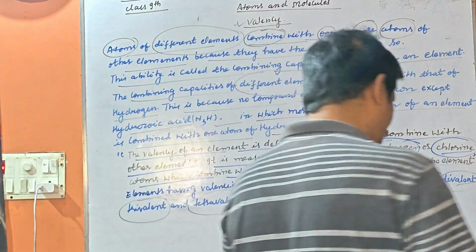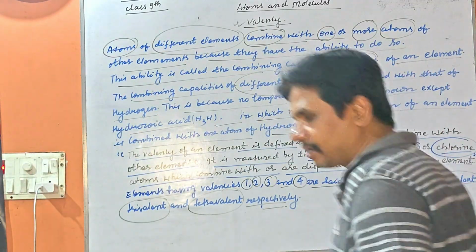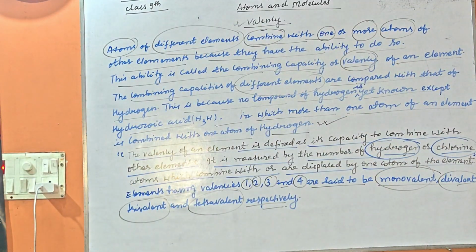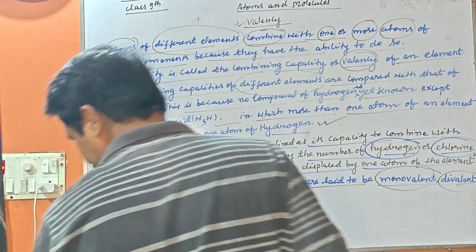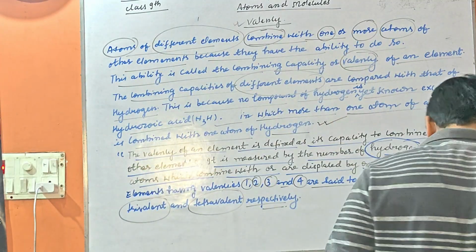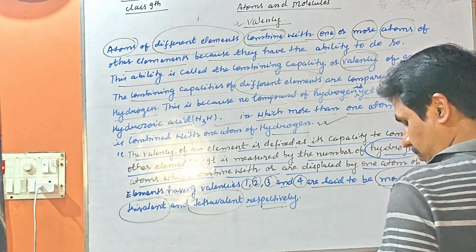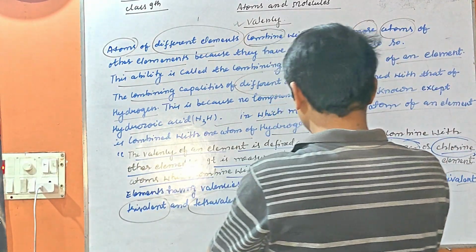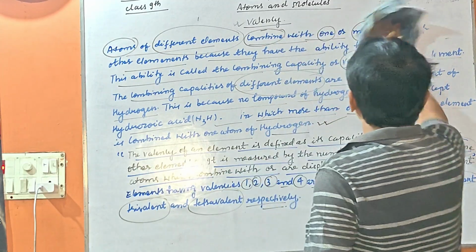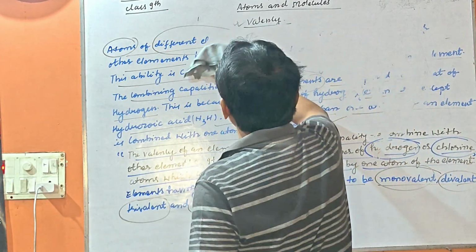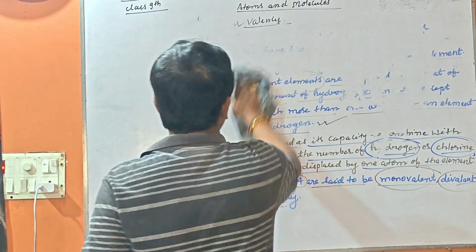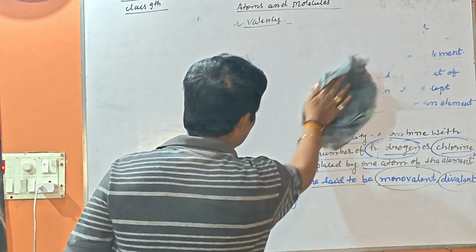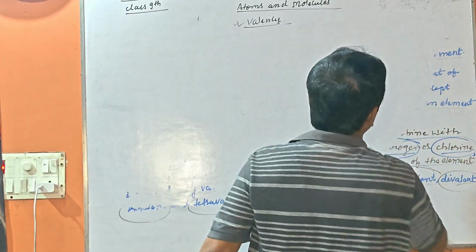There are some valencies of some elements and compounds. So my dear student, let us understand the valencies of some elements and compounds in a tabular form.